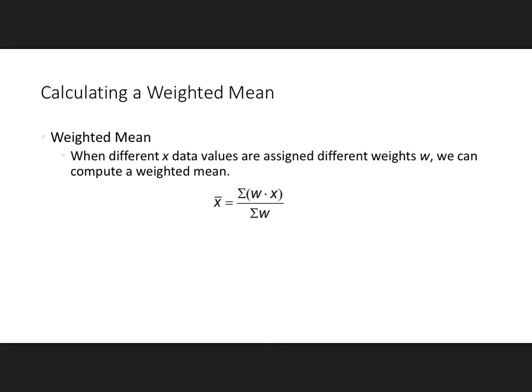Now that you have completed those first measures of center, looking at mean, median, mode, and mid-range, we're going to move into calculating a weighted mean. So a weighted mean is when different X data values are assigned different weights, or W. We can compute a weighted mean by finding the sum of all weights times your X values, or your data values, divided by the sum of all the weights.